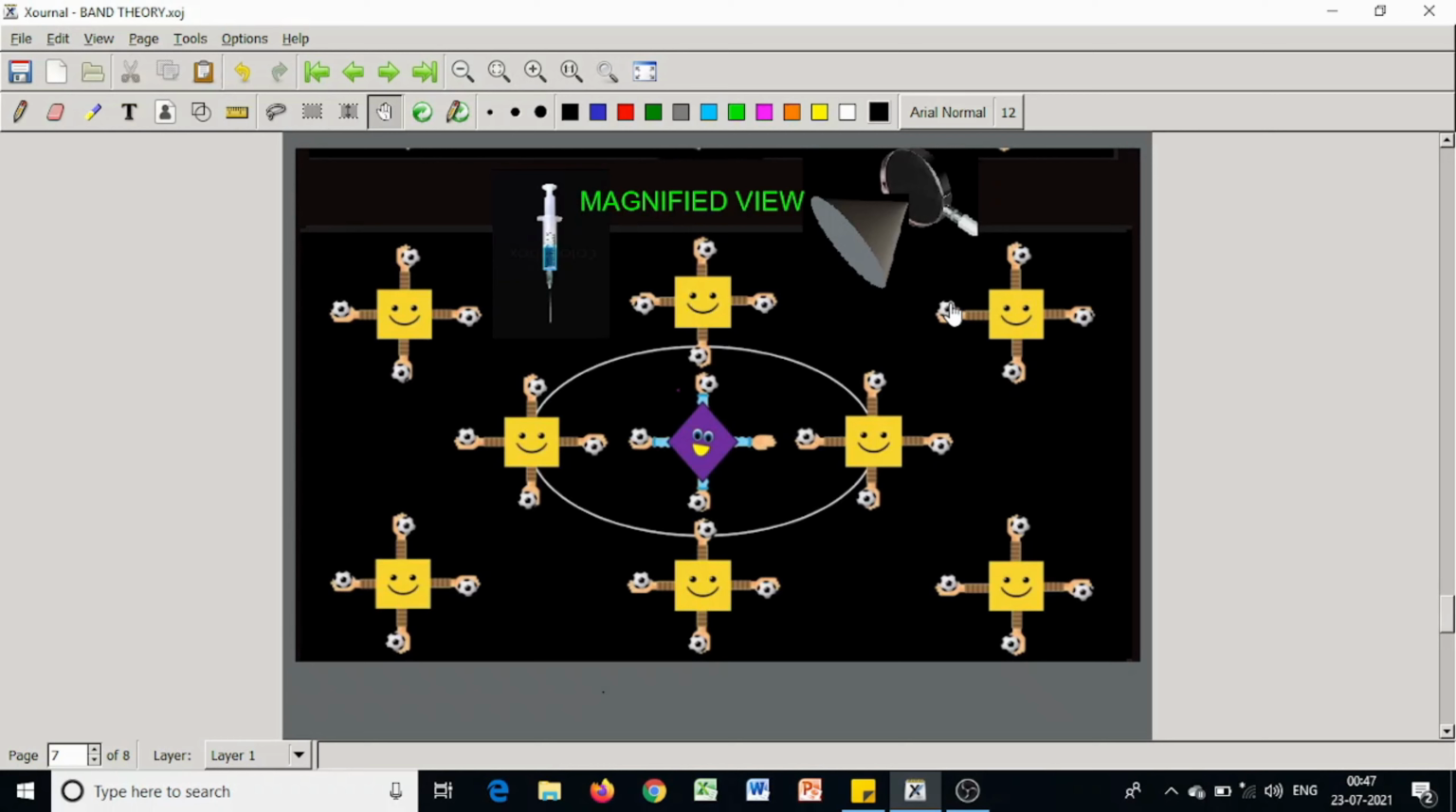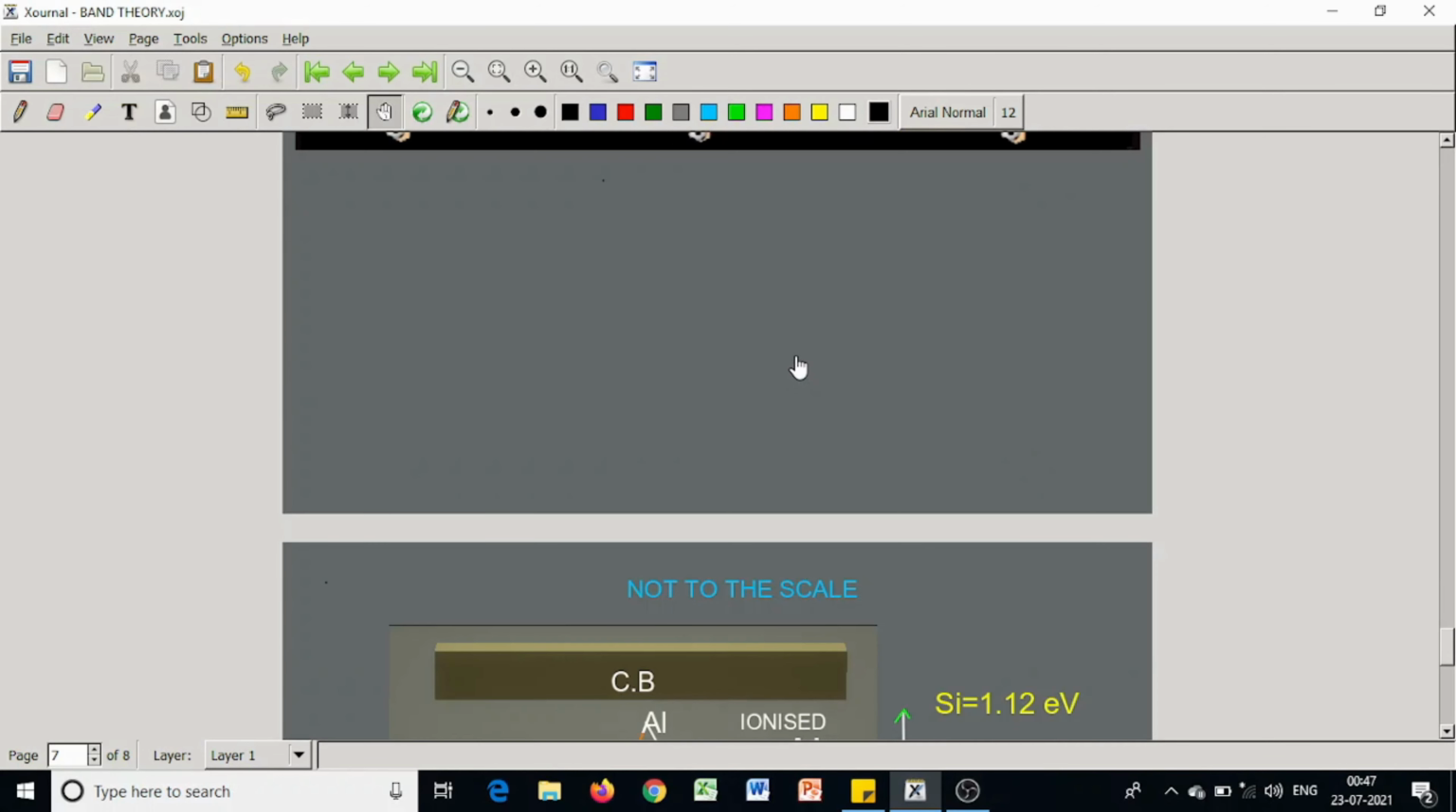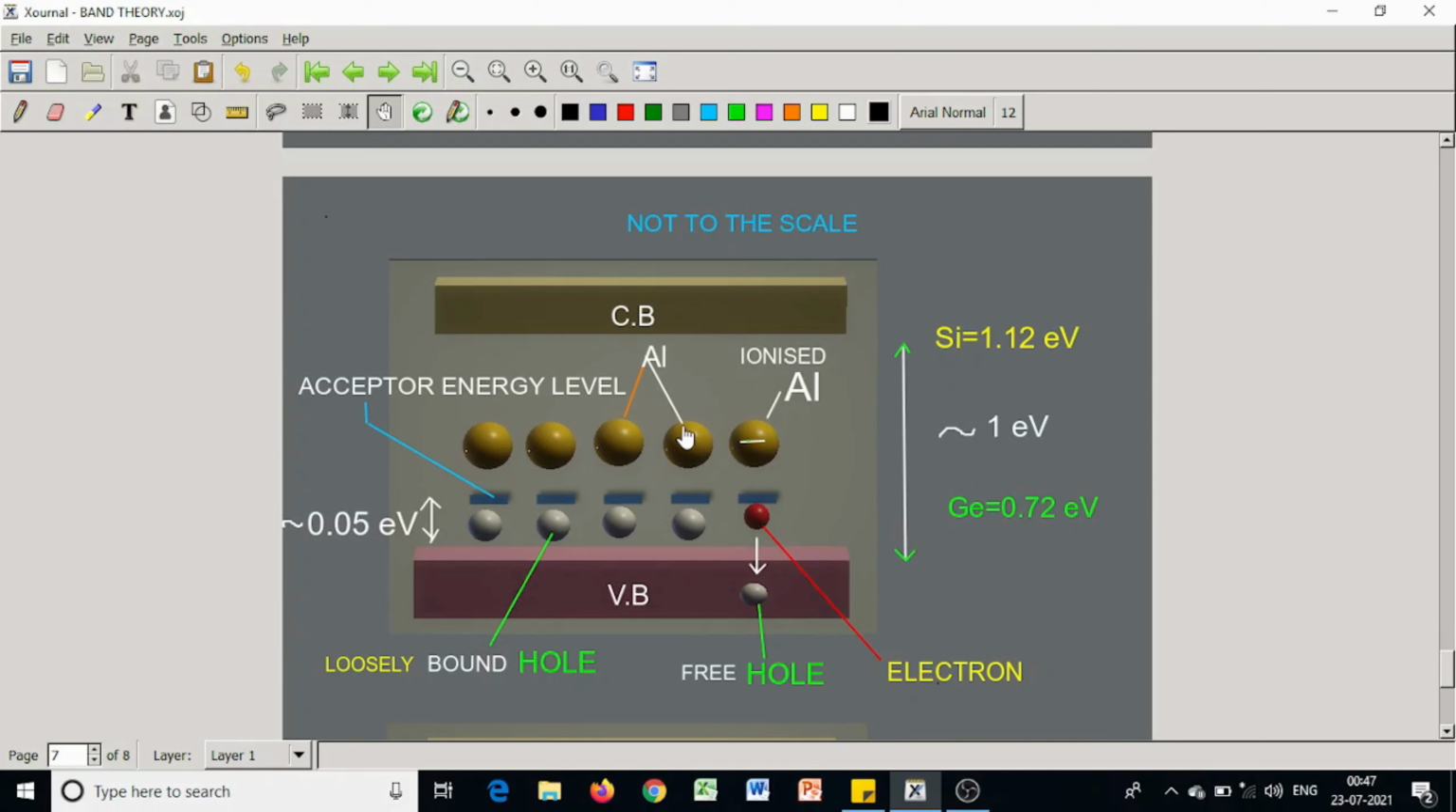So, the levels are normally unoccupied at 0 Kelvin. So, the picture is like this. This is the aluminium impurity atom, and this level is closer to the valence band because a very small amount of energy is required for an electron to leave the valence band and to occupy the acceptor level. In this case, 1 electron has gone from this valence band to occupy this hole.